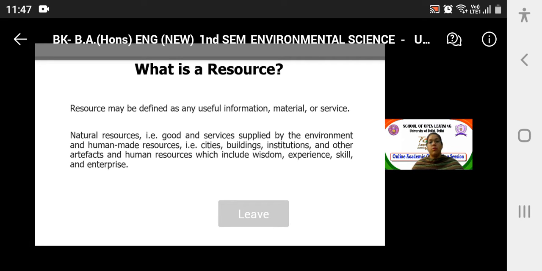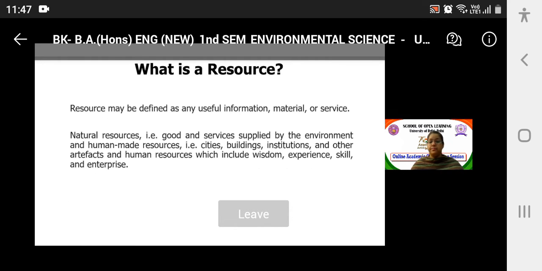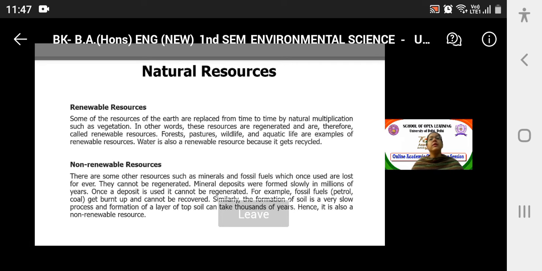So, what are natural resources? Concentrating upon natural resources, that is goods and services which we get from the environment directly or indirectly. So these natural resources can be categorized into renewable and non-renewable resources.